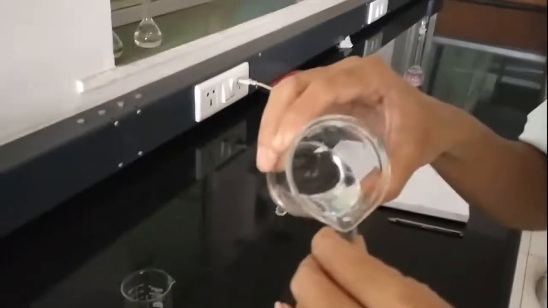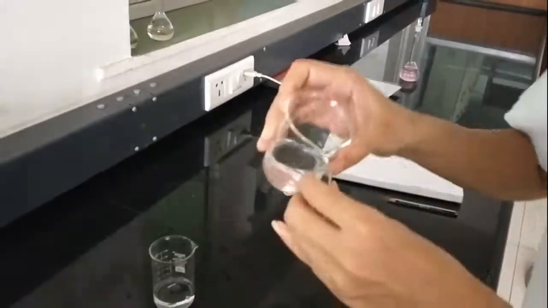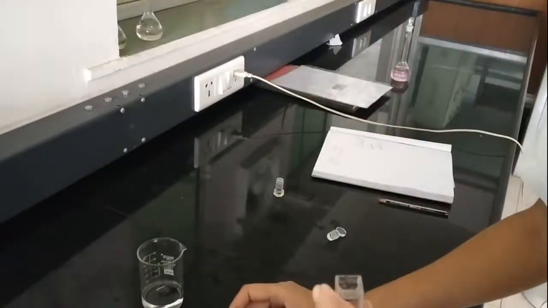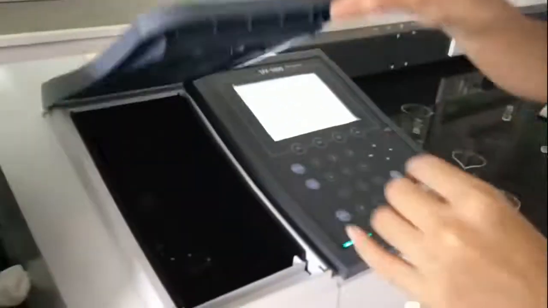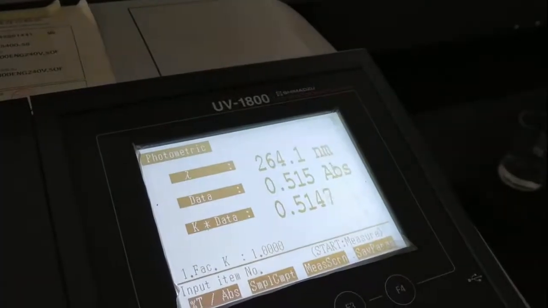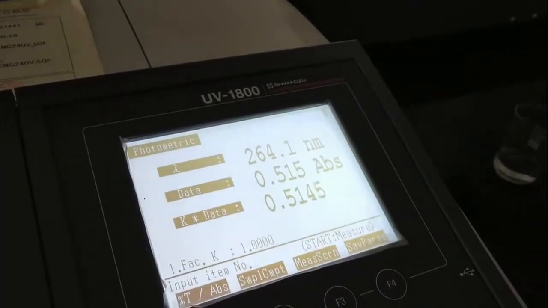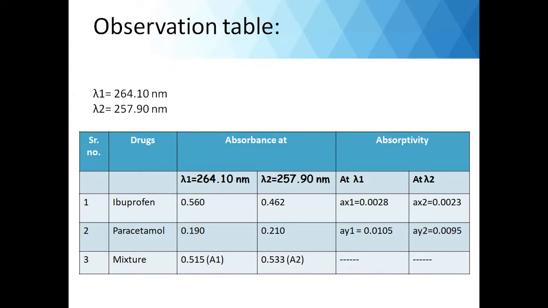So now we are taking our sample. We will rinse the cuvette once. So you can see the absorbance at 264.1 nanometer. So as we have seen, lambda 1 is 264.10 nanometer and wavelength 2 is 257.90 nanometer.